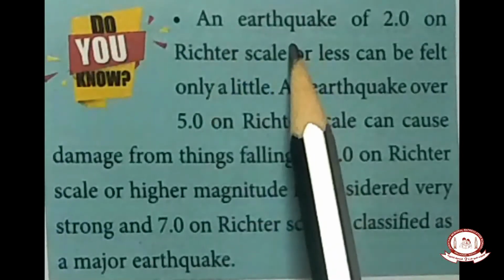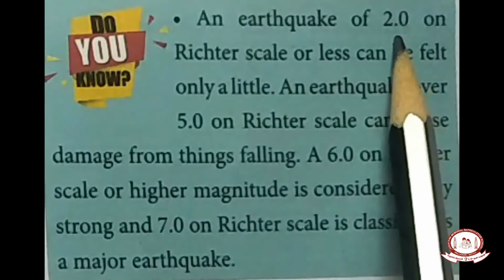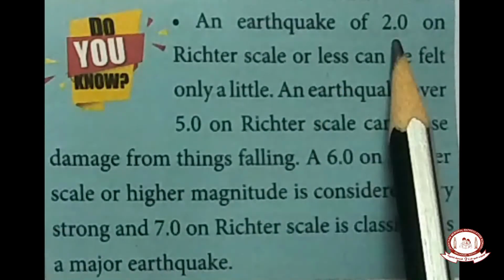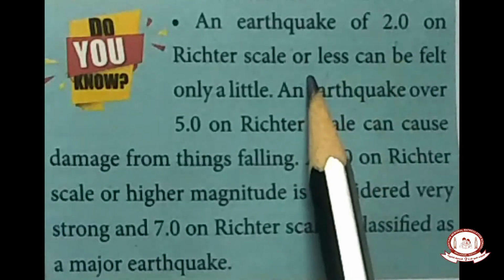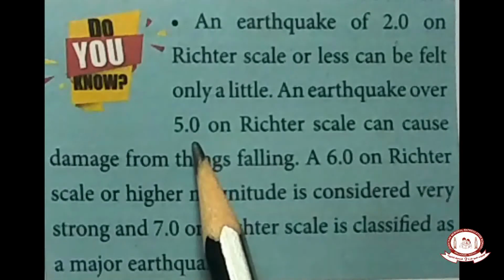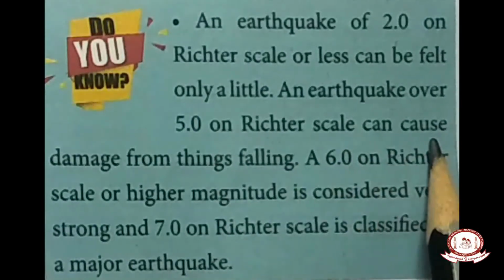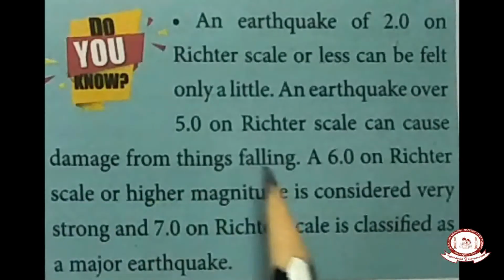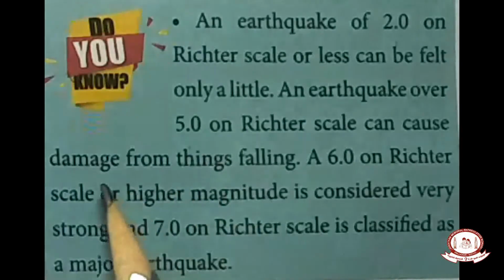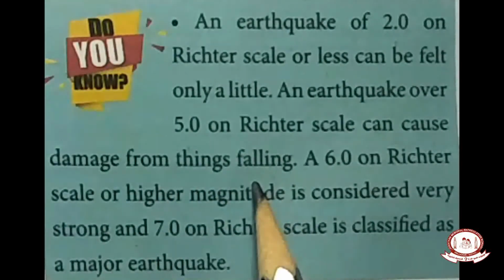So, an earthquake of 2.0 on the Richter scale or less is measured on the Richter scale. If it is 2.0, then the earthquake is minimum. An earthquake over 5.0 on the Richter scale can cause damage from things falling. So if it is marked as 5.0, then the things in the building may fall, which causes damage.